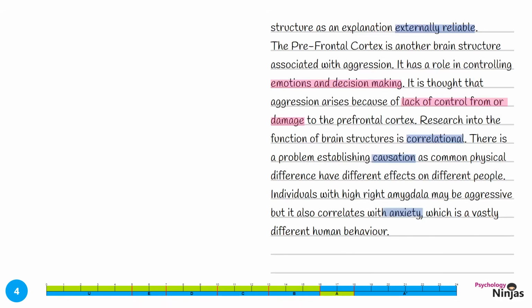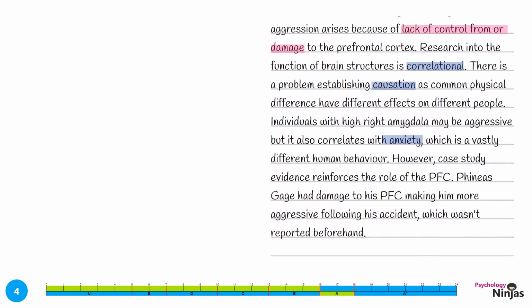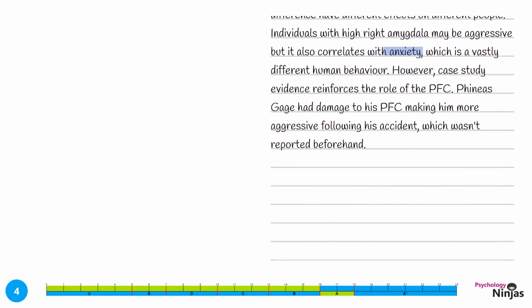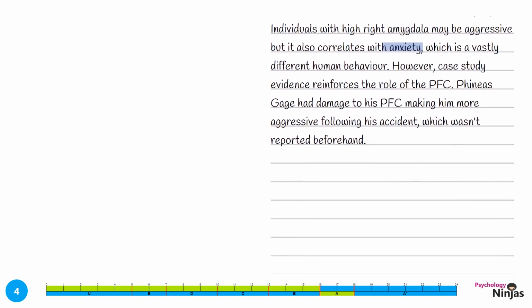We're going to give a counter-argument now. However, case study evidence reinforces the role of the PFC. Phineas Gage had damage to his PFC, making him more aggressive following his accident, which wasn't reported beforehand. We've identified a specific case study, its role in terms of neural mechanisms, and its findings in terms of aggression.